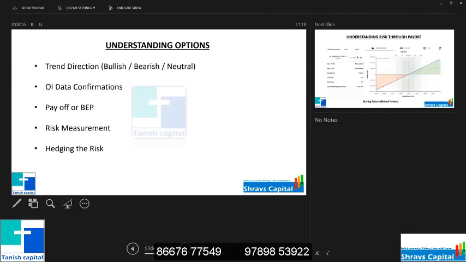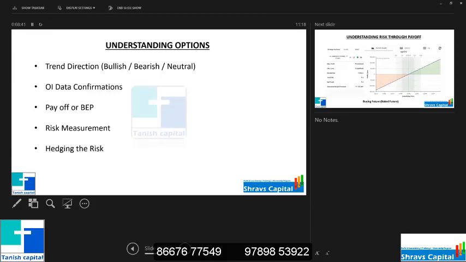And then understanding options. First you need to have a technical view: either the market is bullish, bearish, or neutral. Neutral means within 10 points, within 20 points, within 500 points, within 1000 points. Within 1000 points is also neutral. But you need to fix your ability to read the market. That's it. No need to worry about whether the market goes 50 points here or there. Then you need to build your strategies accordingly.